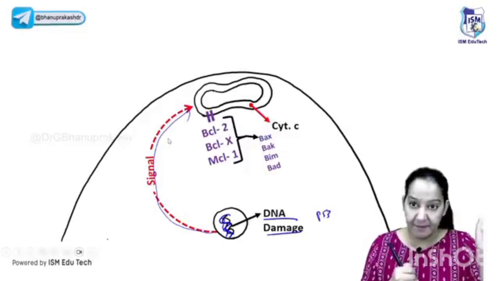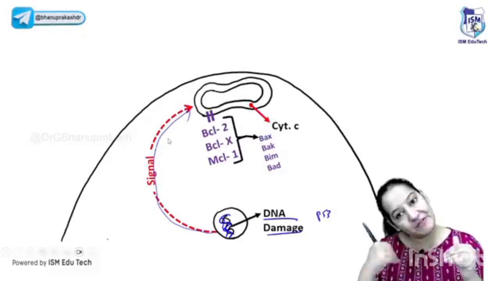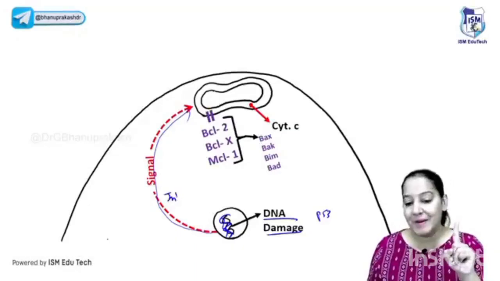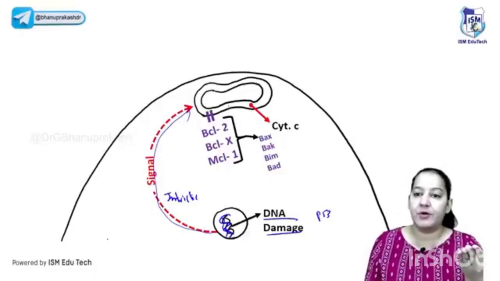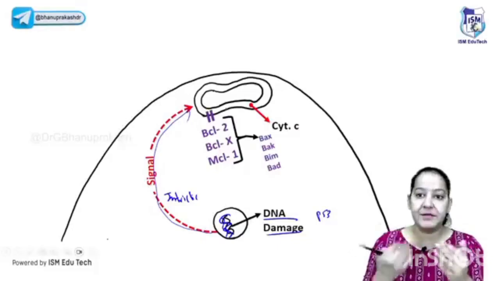So from where is the signal coming? Is it coming from outside? No, it is not coming from outside. The signal is coming from inside only. So that's why it's the intrinsic pathway. Please appreciate, intrinsic ka matlab the signal is coming from inside only. So basically the nucleus is giving the signal to the mitochondria, asking it to commit suicide.